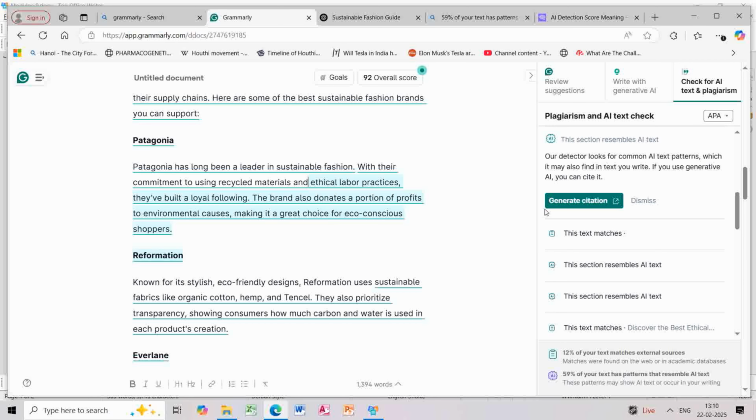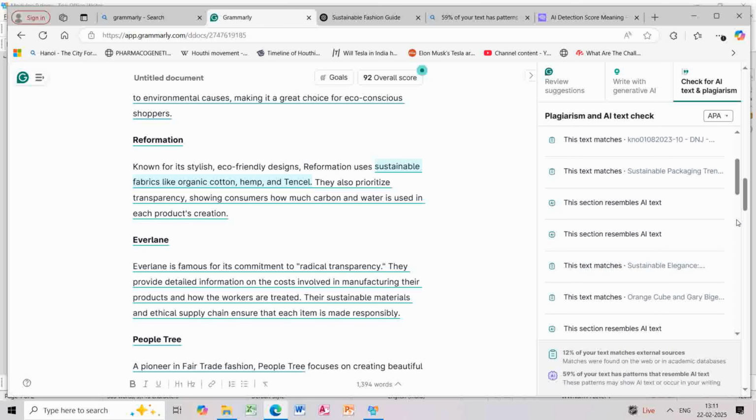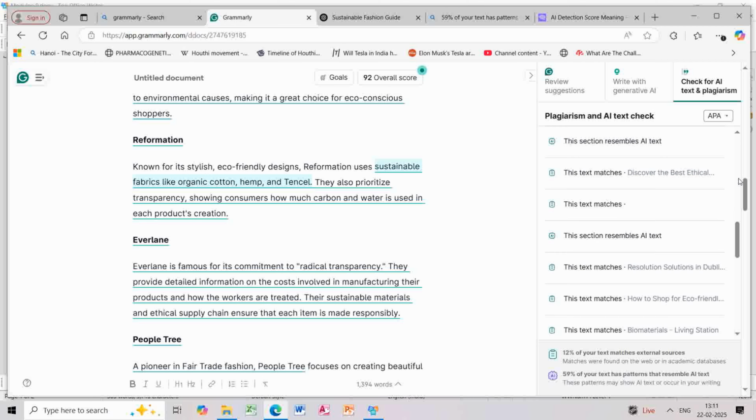Okay, so for external sources, if you want to copy the reference and show it in a blog, or tell your audience from where exactly this information has been taken, you can show that reference in your articles also. Or the best thing you can do is, once you find that some portions of your blog have been copied from websites, you can paraphrase them also. There are many paraphrase tools that you can find. Yeah, so that is also very crucial.